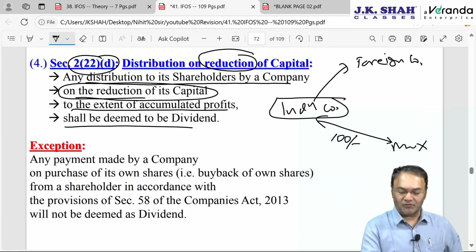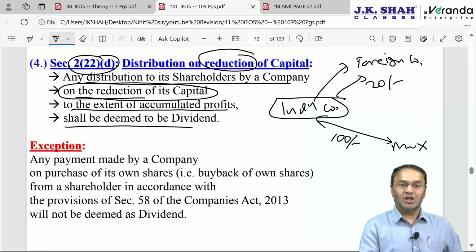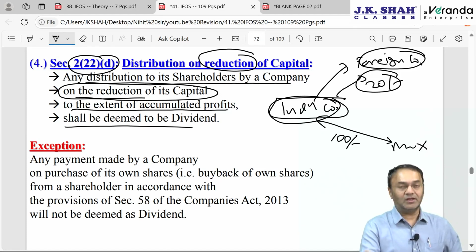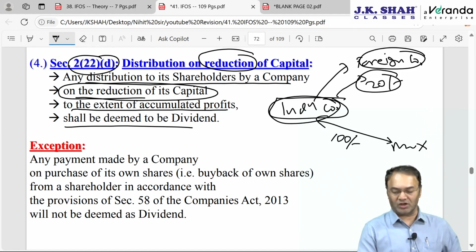Now this company, out of your 100 rupees, invested 20 rupees in this foreign company. Now what does the company want to do? The company wants to sell off the shares of this foreign company. The Indian company wants to sell the shares of the foreign company.